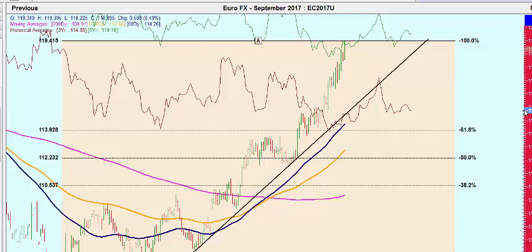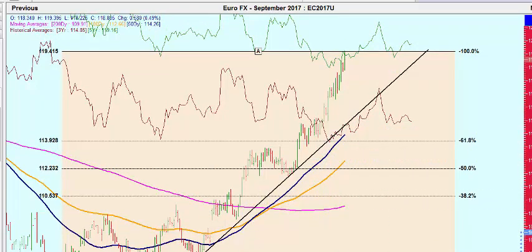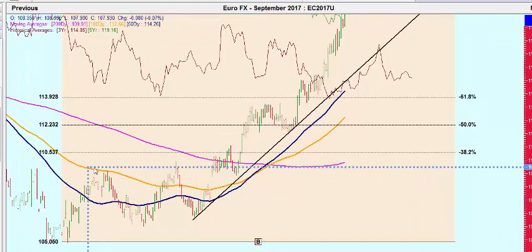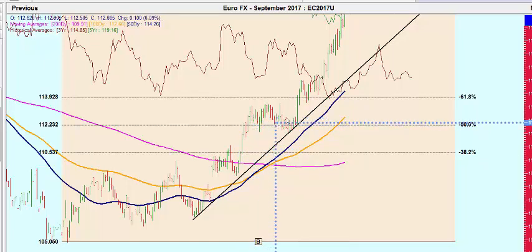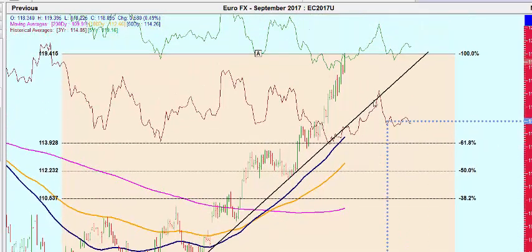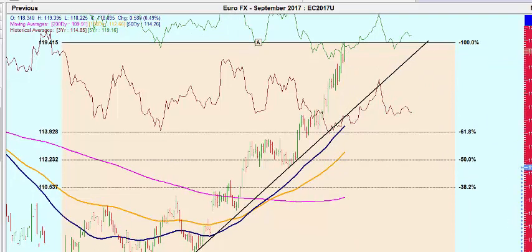Today's market focus is going to be on the September Euro currency contract, the Euro FX or 6EU7. You can see here, after breaking out of this consolidation going back to early spring and late spring, we ran up to the 50% retracement level at the 112.25 level. Pause briefly before notching higher and putting in new highs at 119.40, which was yesterday. We're currently trading at 118.95, so pulling back just a notch.